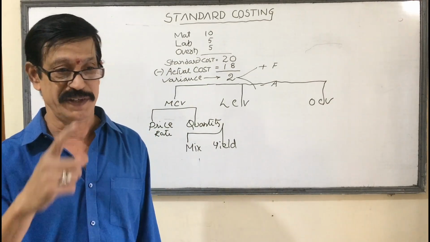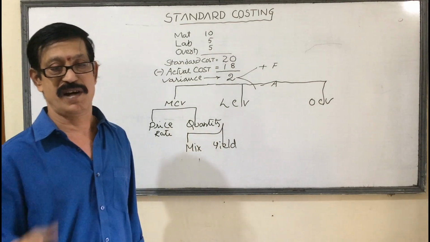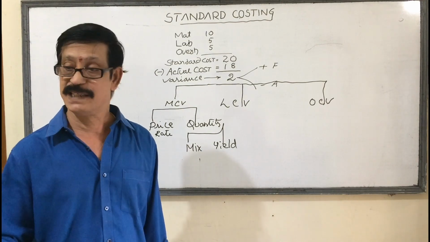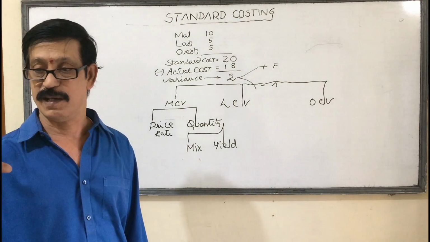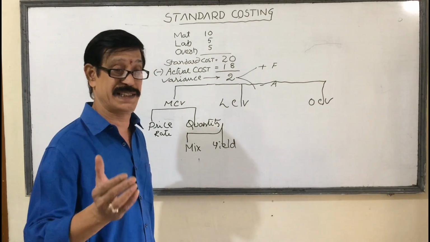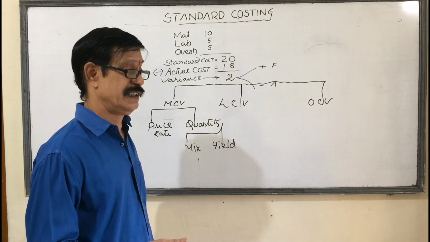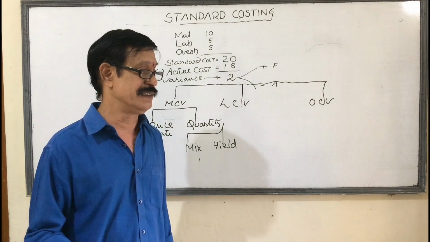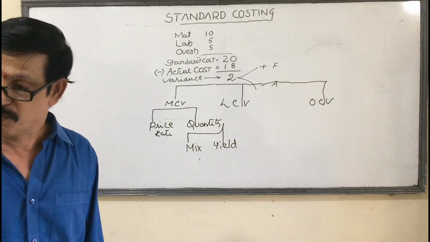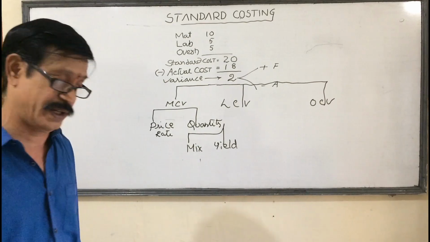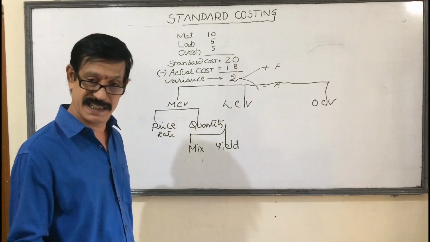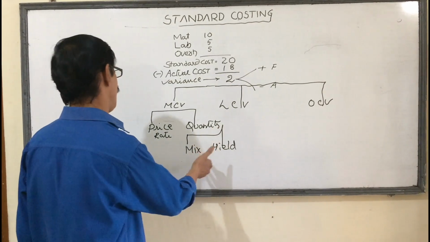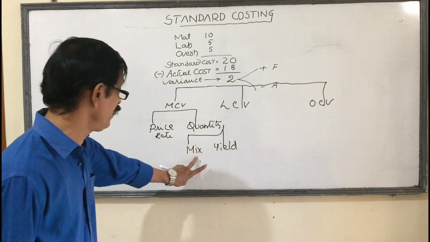You know the habit of taking coffee. Take the example of coffee. In the coffee you have to mix coffee powder, sugar as well as milk. You have to mix them to get a cup of coffee. When there is a change in the mix from what we decided, for example sugarless coffee, so sugar we are not taking. Or strong coffee, we have taken more coffee powder. Or light coffee, less coffee powder. So when there is a change in the mix, automatically there will be a change in the cost. That is called cost variance because of mix.